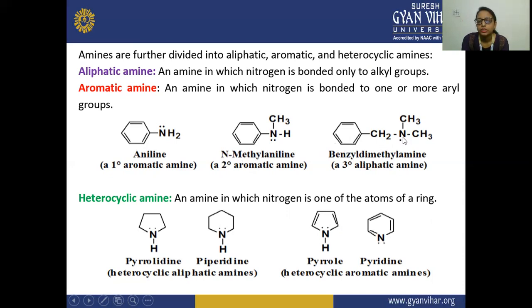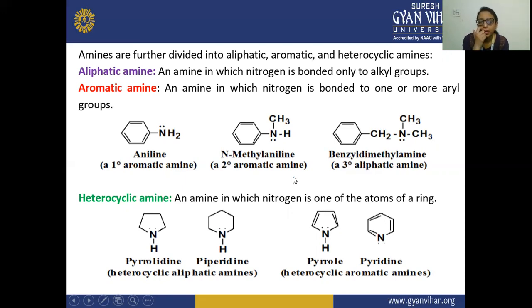Here you can see the N, which is having the lone pair also. Here the lone pair is also shown. So here the three hydrogens are replaced by these alkyl or aryl groups. The name is benzyl because benzyl is this portion, and two methyls are present. This is known as your tertiary aliphatic amine.